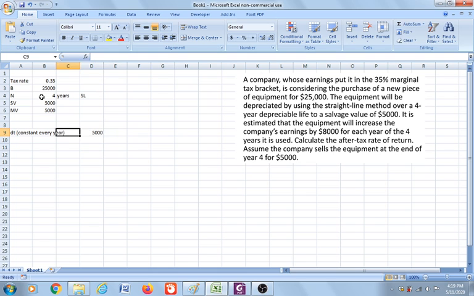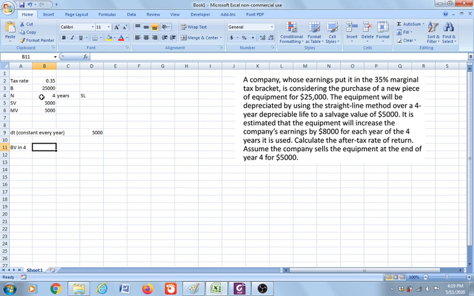Now, the next thing we need to know is whether the company will get recapture depreciation and capital gain. In order to do that, we need to calculate the book value of the equipment in year 4.